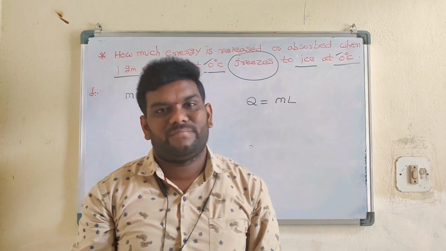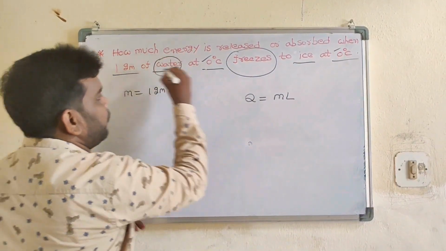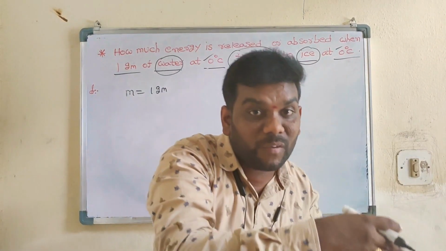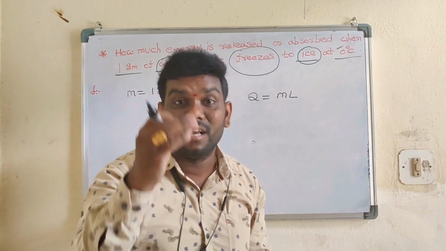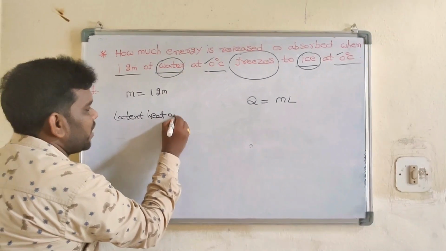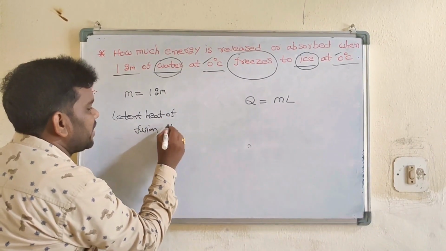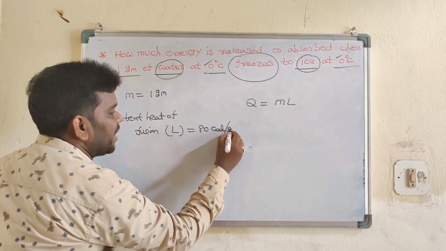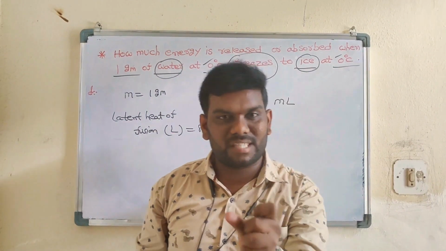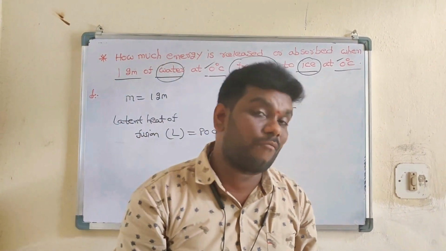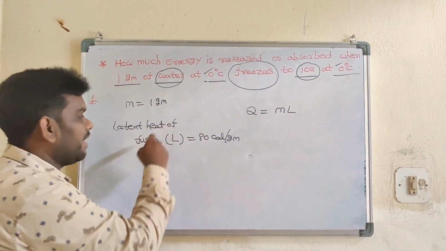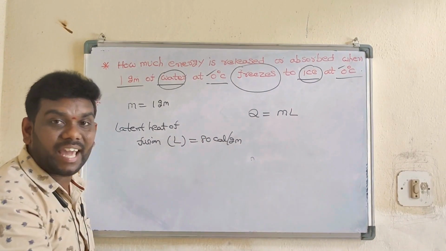But what is L? Look, here water freezes to ice. Water, liquid, freezes to ice means solidification. That's why we have to take the latent heat of fusion value. The latent heat of fusion L is equal to 80 calorie per gram. Please remember students, in the previous problem, the latent heat of vaporization was 540 calorie per gram. So in this equation, latent heat of fusion L is equal to 80 calorie per gram.